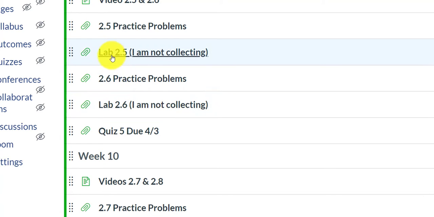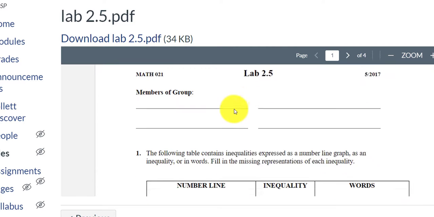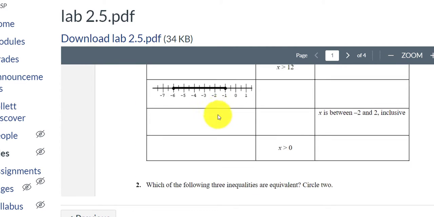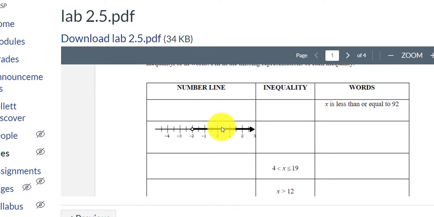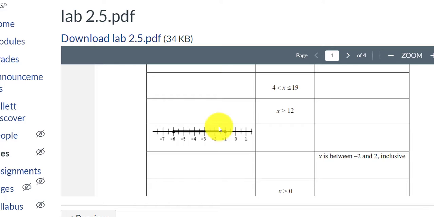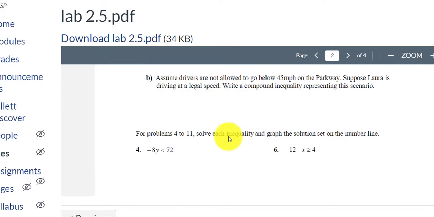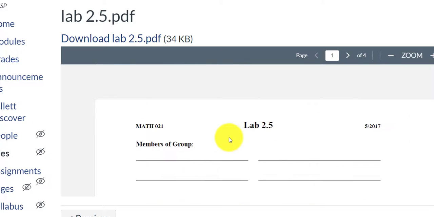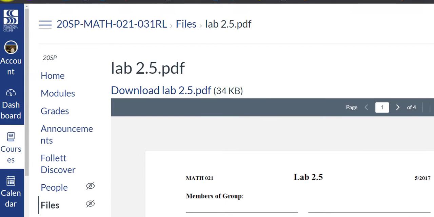But I'm going to want you to click on lab 2.5 and then download the lab, right? And then when you finish downloading the lab, you're going to complete the lab, or maybe I'll tell you to complete only the odd problems, something like that. And then for the labs that I am going to collect, you'll upload them to me in Canvas, and I'll show you how to do that. But for the first week or two, I'm not going to collect the labs, okay? So let's go back.